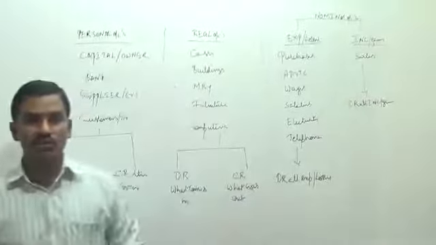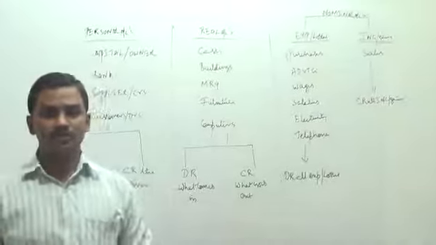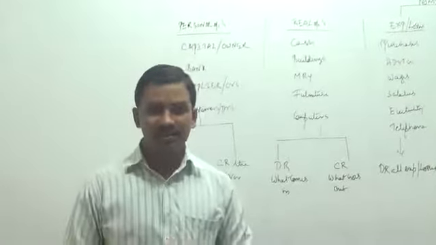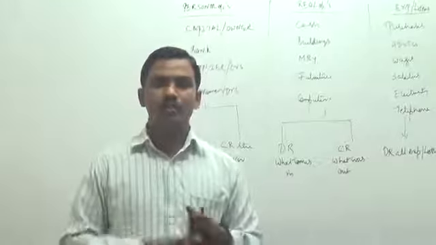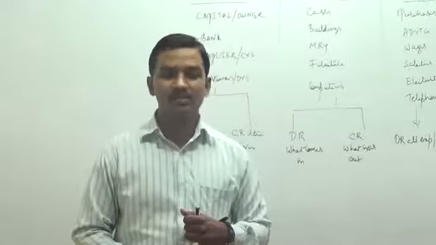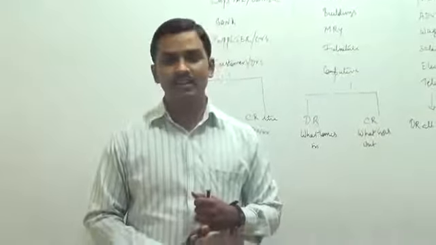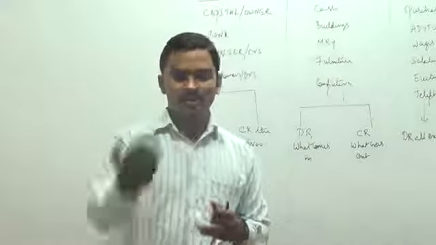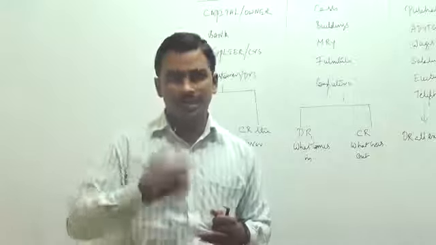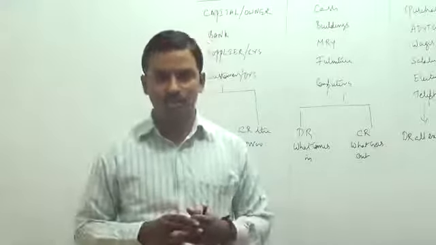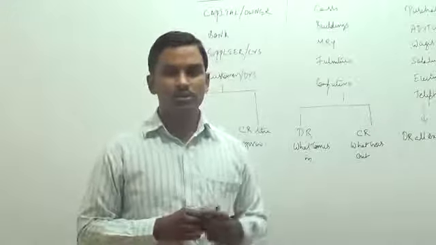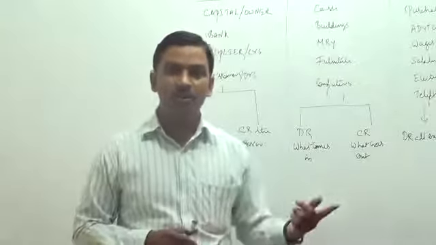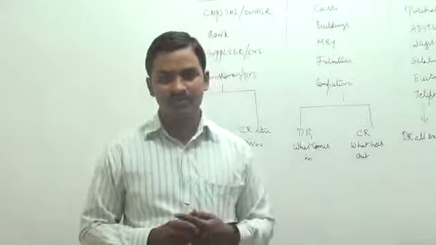So we'll repeat the rules once again. There are three types of accounts: personal accounts, real accounts and nominal accounts. Personal account rules are debit the receiver from the business and credit the giver to the business. Real account rules are debit what comes into the business and credit what goes out of the business. Nominal account rules are debit all expenses and losses and credit all incomes and gains.